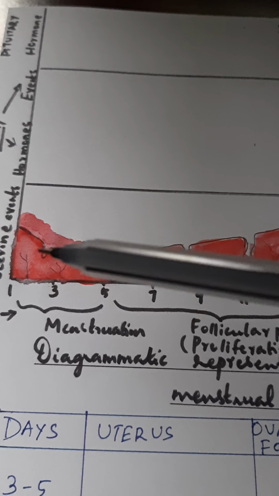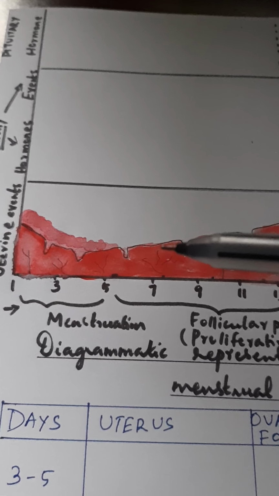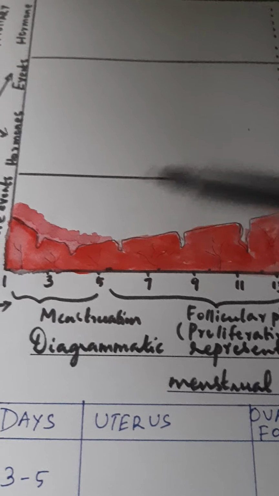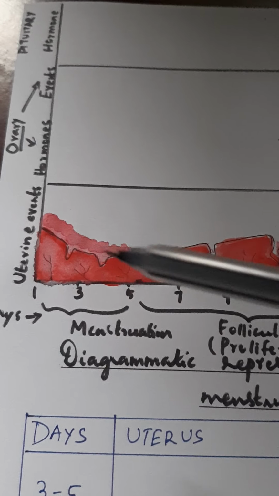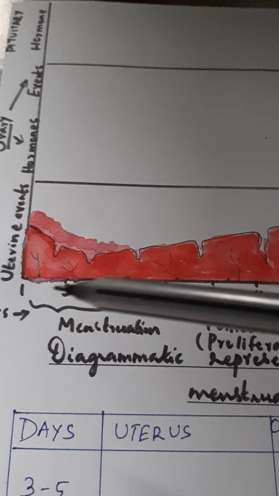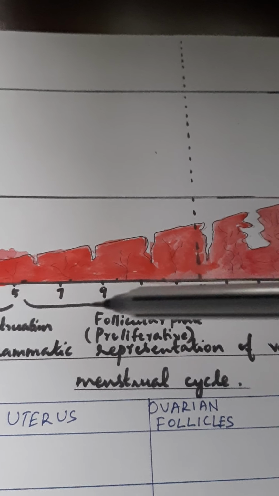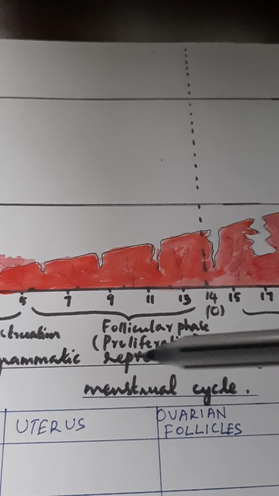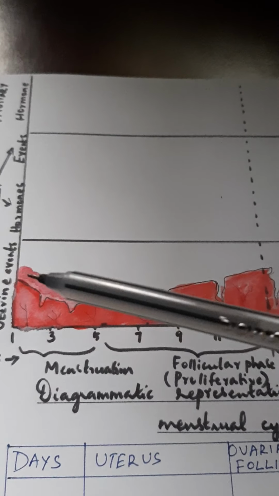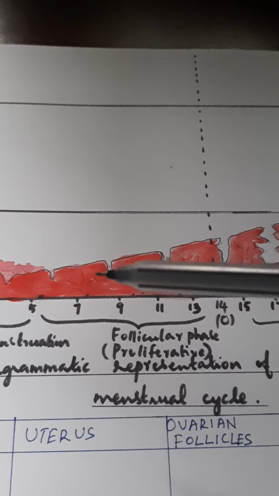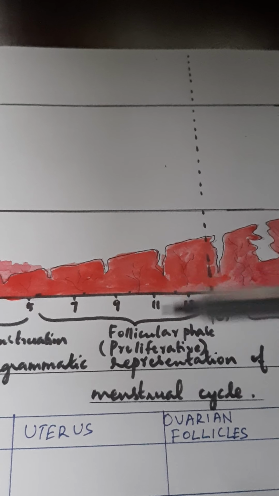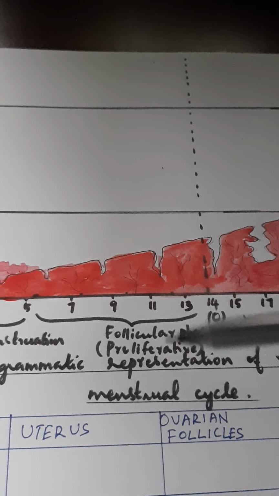So what is menstruation? Menstruation is the breakdown of endometrial lining of the uterus, which comes out as fluid through the vagina of the female. So menstruation extends from 3 to 5 days in the uterus. The rest of the days after 3 to 5 days, that is from 7th day to the 13th day, is called as proliferative phase. So whatever endometrium lining has been broken down during the previous phase, that is menstrual phase, will get regenerated slowly during this phase, which is called as proliferative phase or follicular phase.